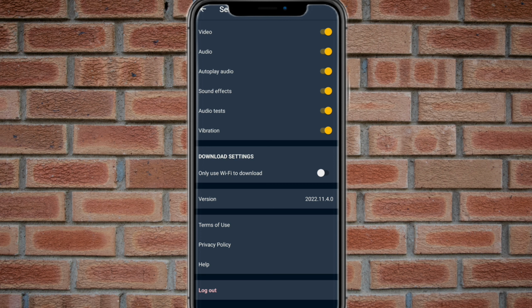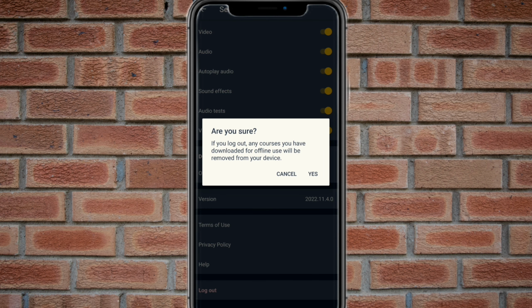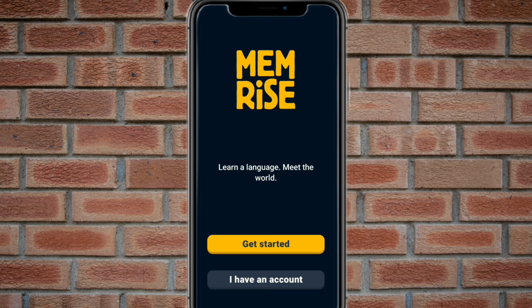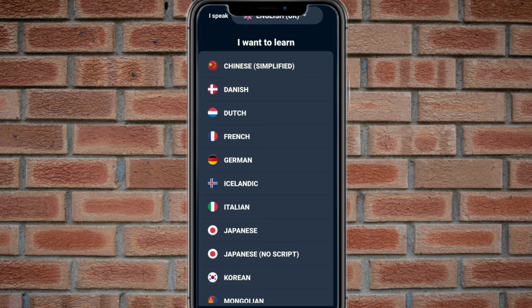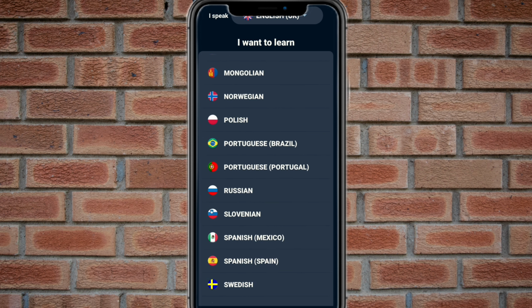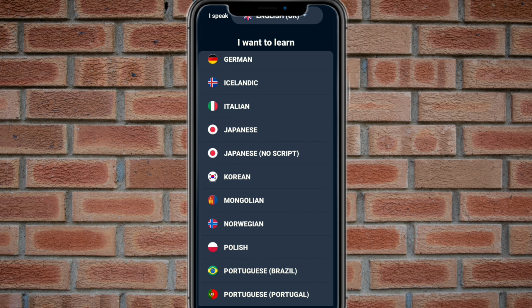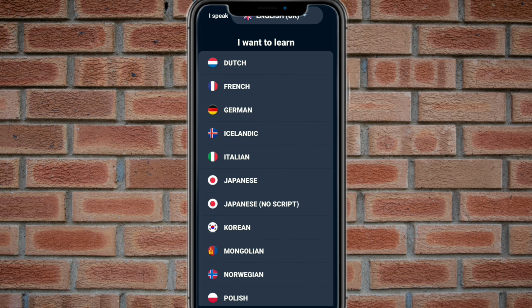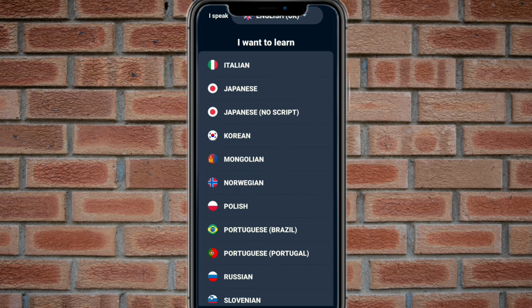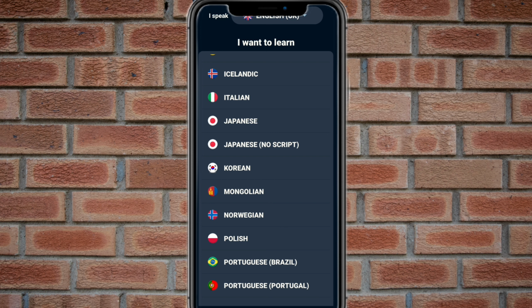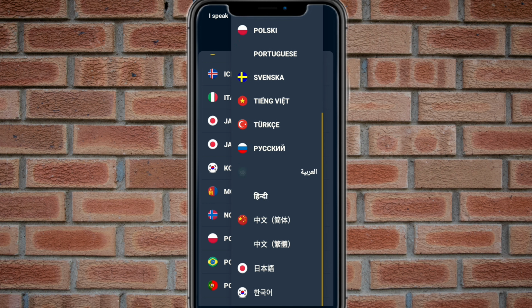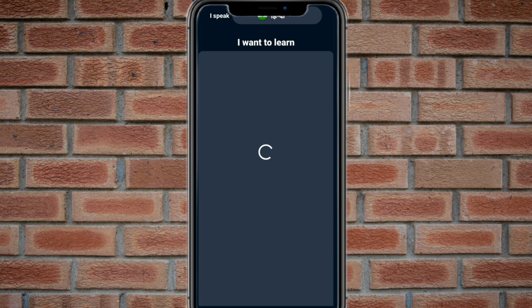If you don't like, you can simply click on the logout button. We are going to click that, and to log out you simply say yes. Now if you want to get started as a new user, you can select which language you want to learn. Here you simply select what you want to learn. For example, if you want to learn English, you can select English here. If you have selected that you speak English, you can't select it. If you speak another language, suppose you speak Hindi and want to learn English, simply click this one. You can see that. I hope you understand all of this. Thank you so much.